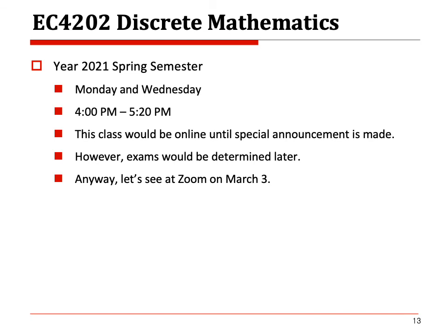Okay, this year, in the 2021 spring semester, Discrete Mathematics will be held Monday and Wednesday from 4 p.m. to 5:20 p.m. This class will be online until a special announcement is made. However, exams will be determined later. Anyway, the first class will start on March 3rd.